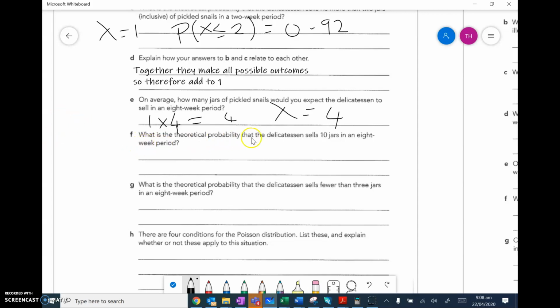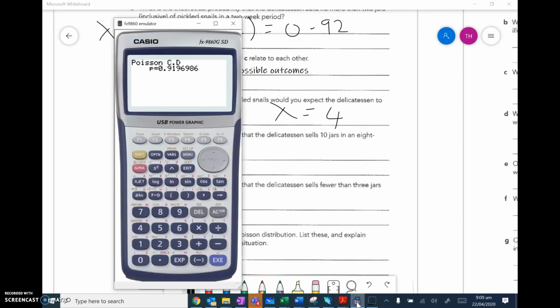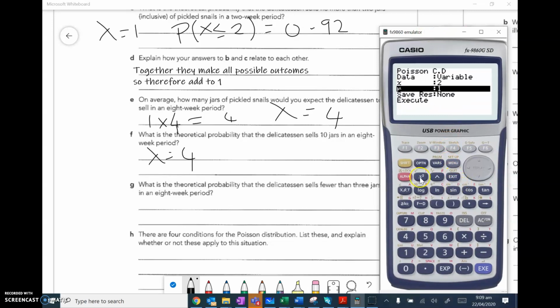So what is the theoretical probability the delicatessen sells 10 jars in an 8-week period? So now my lambda is equal to 4. I need to go into my graphics calculator, and I'm asking for the probability that x is exactly 10, sells 10 jars. So I need to go back and go into PD. So I need exactly 10 with a mean of 4. It should be quite small.